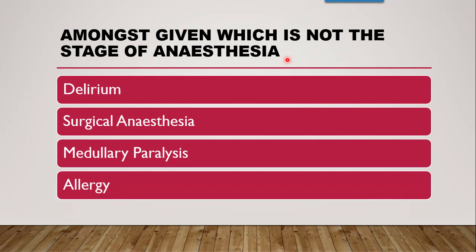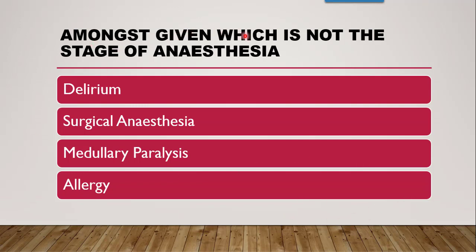Now, it will start by pain. So analgesia means insensitivity to pain. So first it will produce analgesia. Then in the second stage it will produce delirium or excitement. That means depression of higher motor centers will take place and there will be irregularity in the respiration and heart rate. And third is surgical anesthesia, where actual anesthesia is produced, loss of consciousness is there, and then respiratory paralysis, where brainstem depression or medullary depression occurs.